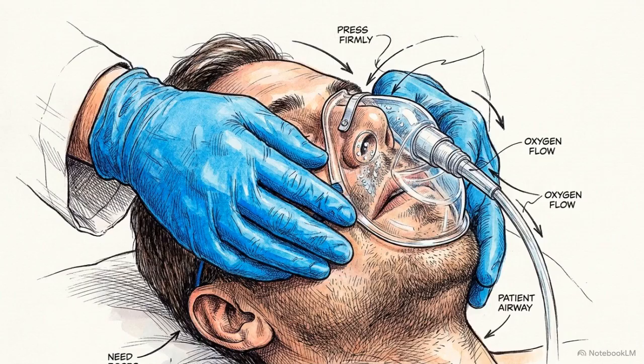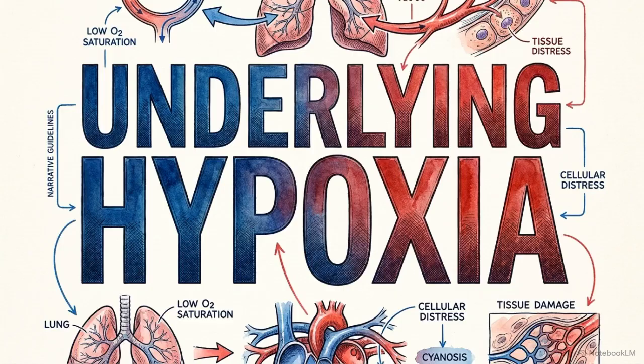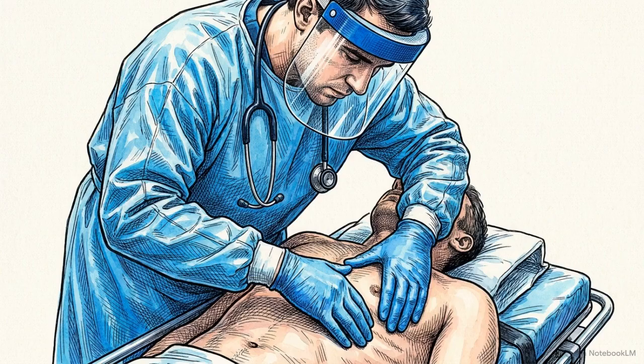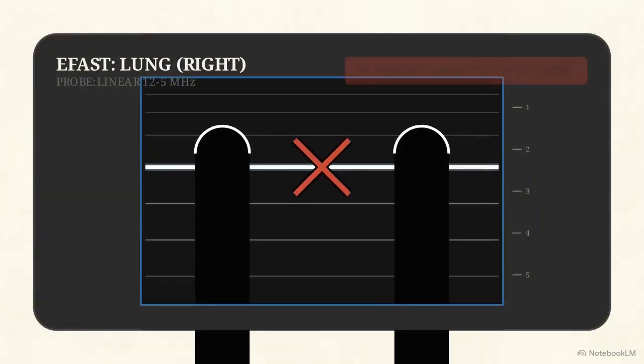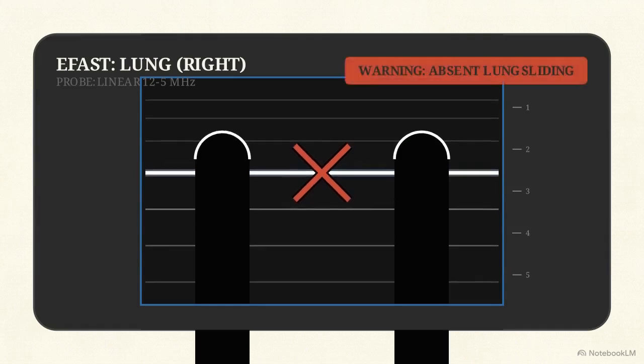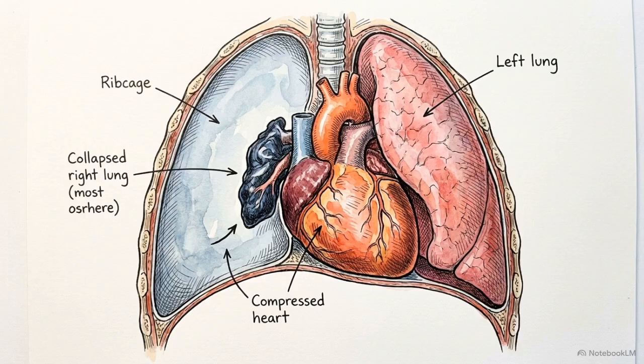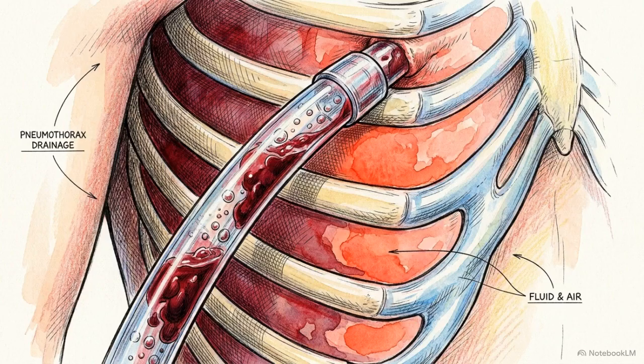Securing the patient's behavior simply opens the window to address the physiological collapse that was driving the agitation in the first place. Returning to our anchor case, the physician can finally execute the primary trauma survey that was impossible upon arrival. A rapid bedside EFAST ultrasound immediately identifies a critical defect, an absolute absence of lung sliding on the right side. The extreme agitation was masking a developing tension pneumothorax. The team quickly places a right tube thoracostomy, releasing the trapped air and restoring lung function.